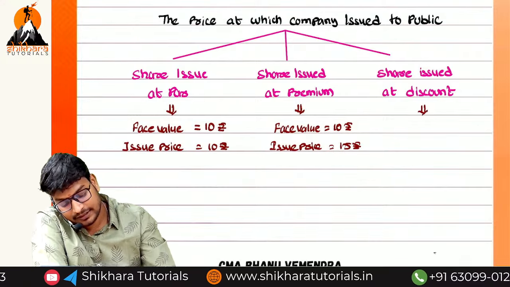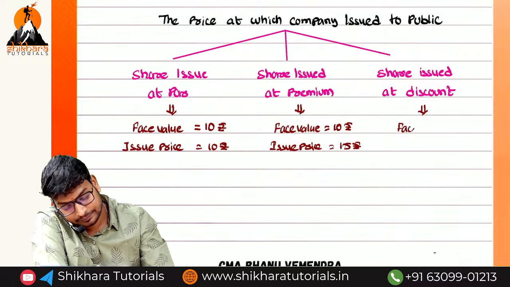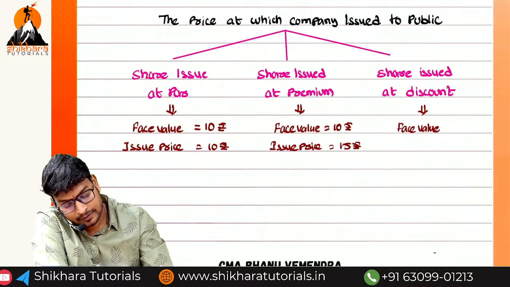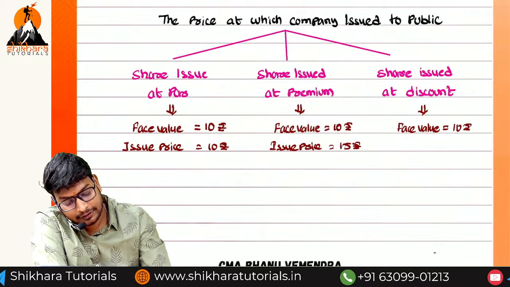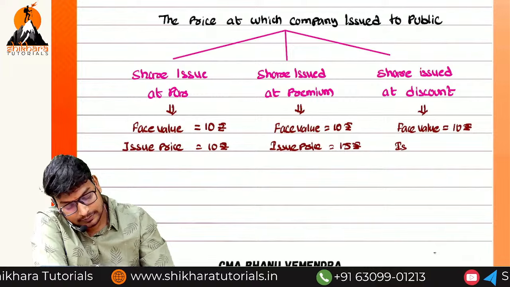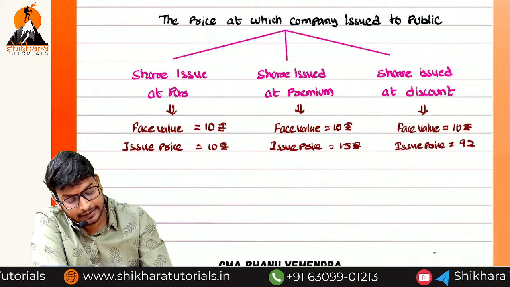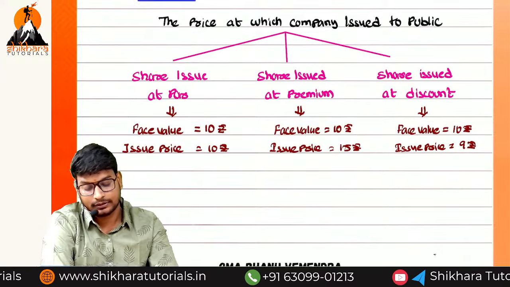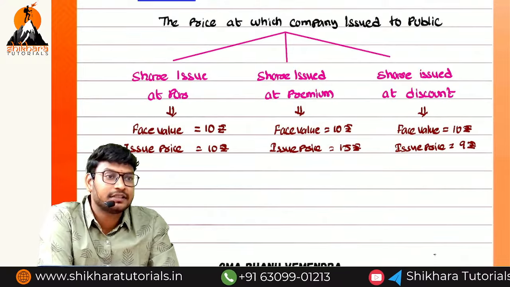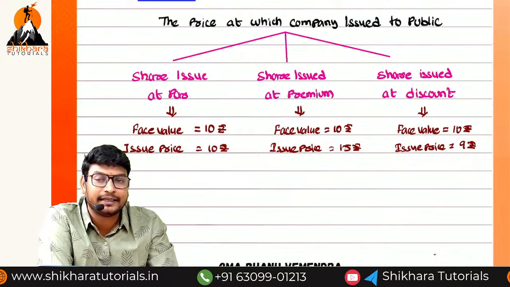And what is the meaning of discount? Face value is equal to 10 rupees and issue price is equal to 9 rupees. So these are the meanings. Shares are issued at par, at premium and at a discount.